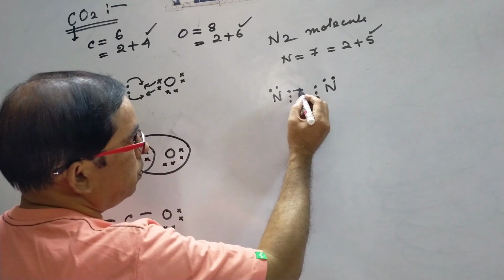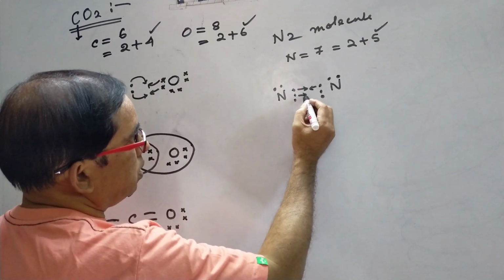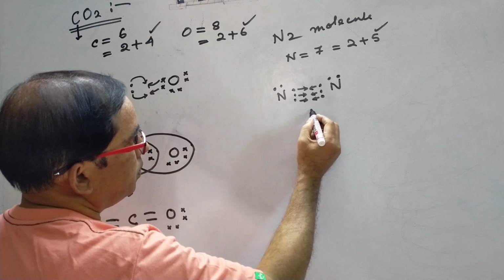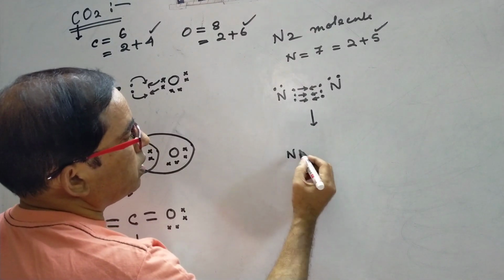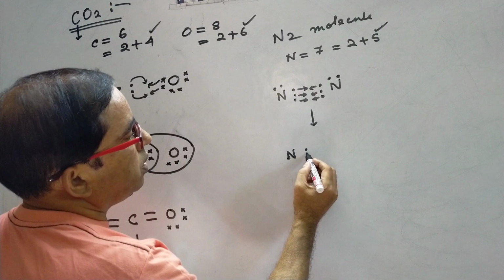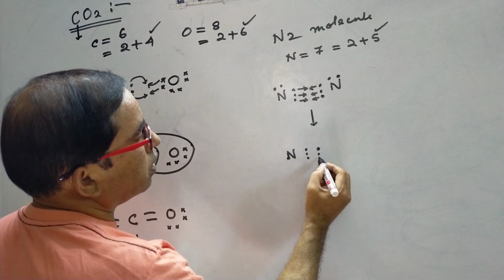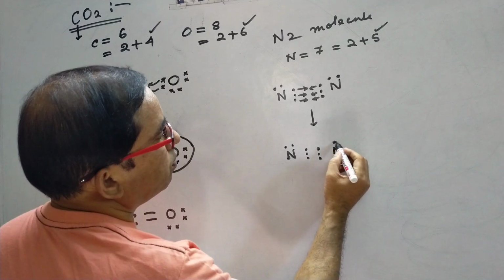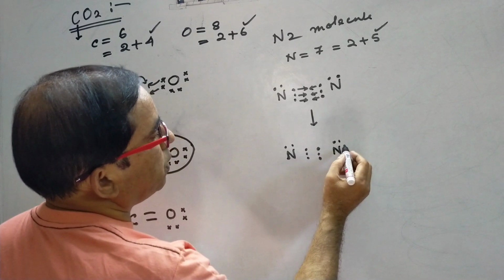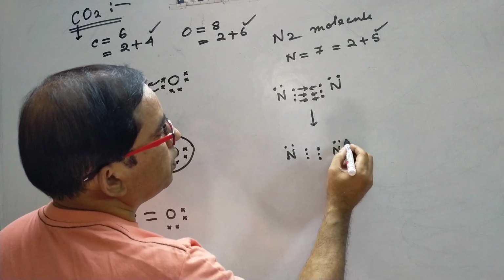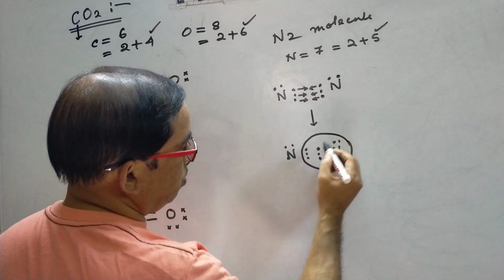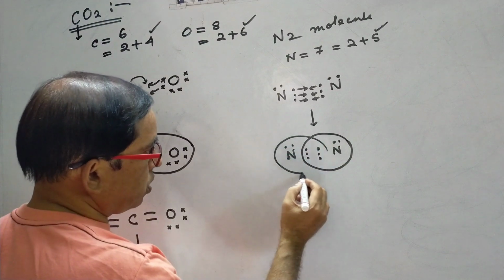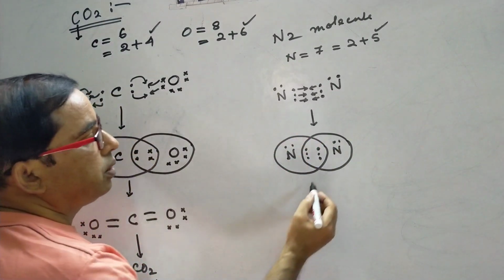They share these electrons with each other. Then what happens? For this nitrogen atom, these shared pairs are counted, and for this nitrogen atom, these shared pairs are counted. Now, how many electrons for this nitrogen atom? 6 and 2, 8, and for this nitrogen atom also 6 and 2, 8.